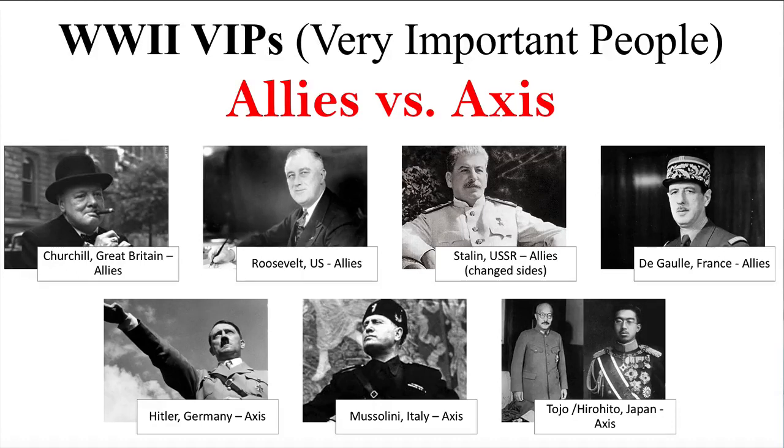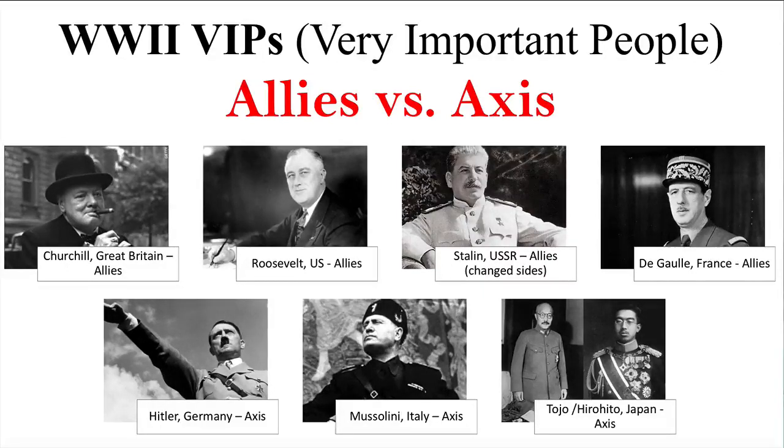Chamberlain leaves office. If you remember from the causes of World War II, Chamberlain is the person who believed in the policy of appeasement. Chamberlain had met with Hitler at the Munich conference, and at that event, Hitler had said after taking the Sudetenland, he would not conquer any more territory. Instead, 6 months later, he conquered the rest of Czechoslovakia. At that point, it was clear that the policy of appeasement had failed, and Chamberlain leaves office and Churchill takes